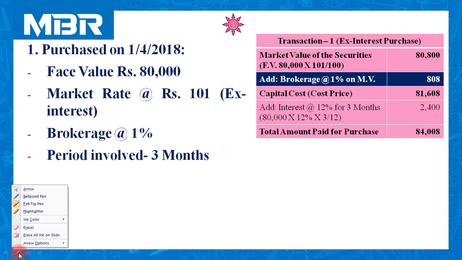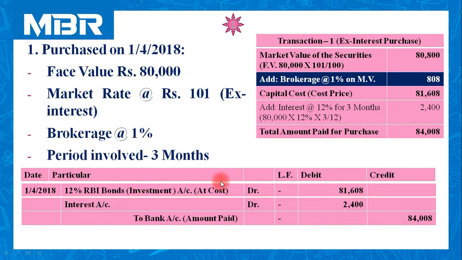So journal entry for this transaction, 12% RBI bonds, or you can say investment account debited 81,608. Investment account is always debited at cost price, that we have discussed earlier. Interest account debited, interest involved in this calculation 2,400. To bank account, total amount paid 84,008. Once you calculate flow chart of the transaction, rest of all other items are quite common.